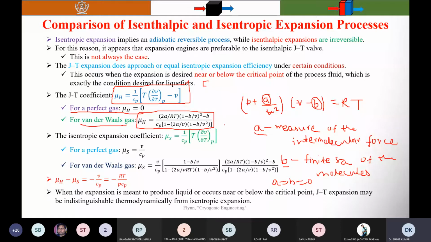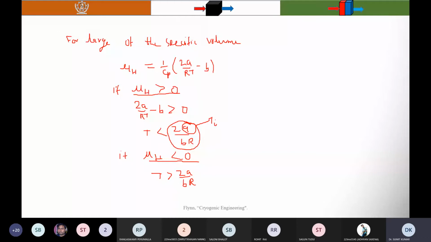Next is the isentropic expansion coefficient. But first I will complete this one. This is the case when the temperature is lower than the inversion temperature, then mu h is positive, and when T is greater than the inversion temperature, mu h is negative. Another case is next.